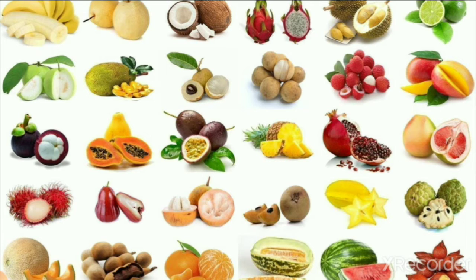We also learned that some fruits have many seeds, some fruits have only one seed, and some fruits have no seeds, like banana, right? So you can understand that different types of fruit have different seeds. And remember that fruit is a part of the plant which contains seed inside it, and seed contains a baby plant inside it.